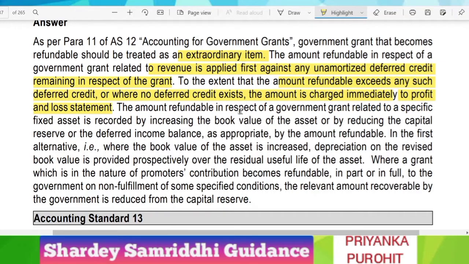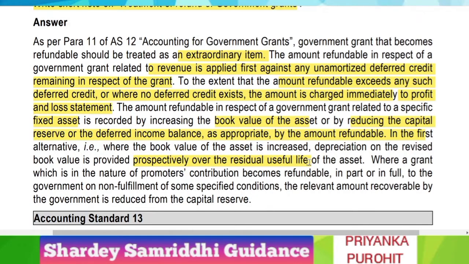Also, the amount refundable in respect of government grant related to a specific fixed asset is recorded by increasing the book value of the asset or by reducing the capital reserve or deferred income balance as appropriate by the amount refundable. In the first alternative, that is, where the book value of the asset is increased, depreciation on the revised book value is provided prospectively over the residual useful life. So we have to compute the revised book value, and on that we have to provide depreciation over the remaining or the residual useful life prospectively.